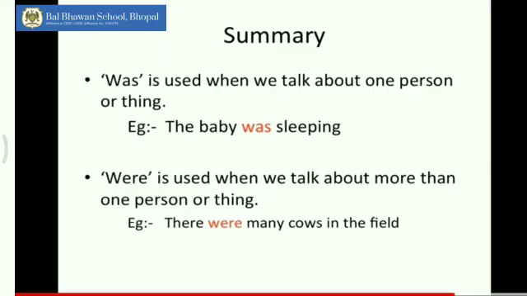Children, let's give a quick recap of what we have learnt. Was is used when we talk about one person or thing. Example, the baby was sleeping. Were is used when we talk about more than one person